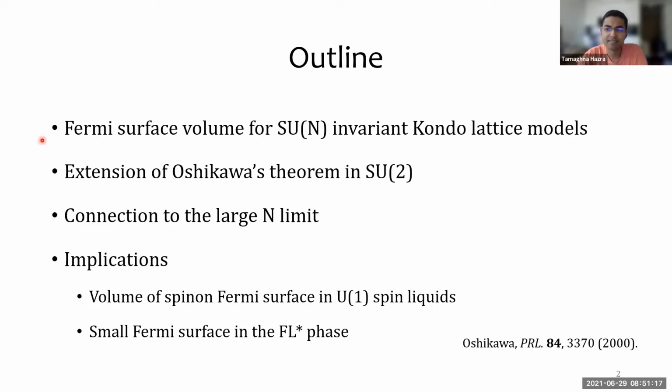This is a direct extension of Oshikawa's construction for SU(2), following earlier work by Lieb, Schultz, Mattis, and others. Extending this theorem to arbitrary N allows us to connect to the large N limit and the intuition from mean field theory. And lastly, I'll explore some of the implications of this construction for the volume of the spinon Fermi surface in U(1) spin liquids. And I'll suggest a simpler way to understand the small Fermi surface in the FL* regime.